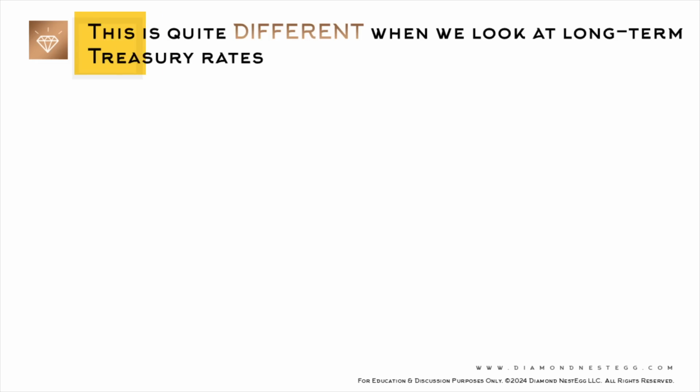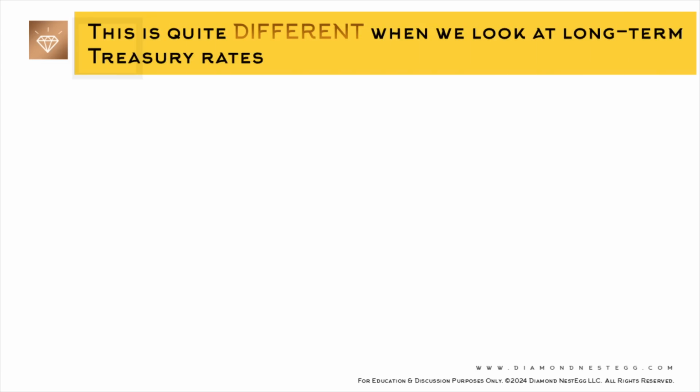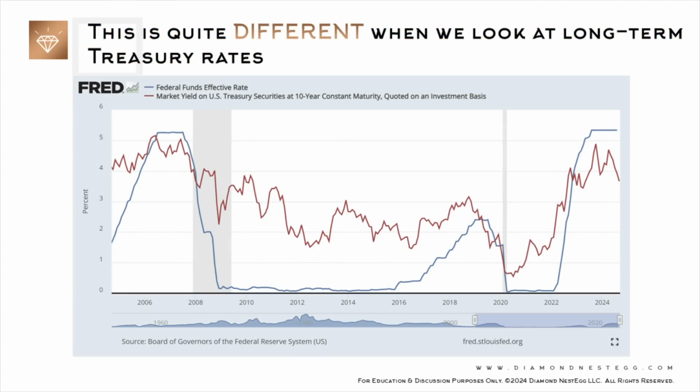Now, perhaps a bit surprisingly, this is quite different when we look at long-term treasury rates. Again, the blue line shows the effective Fed funds rate for the last 20 years. But this time, the red line shows the yield on the benchmark 10-year T-note. And while the red line for the 10-year T-note tracks the Fed funds rate in a wider general sense, it sometimes does seem to have its own life and momentum.